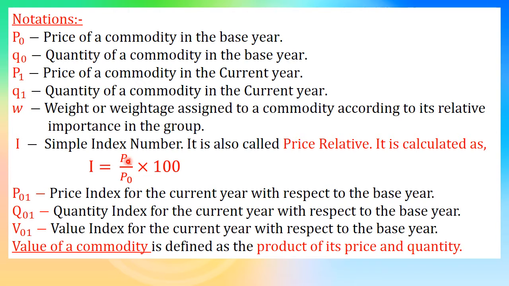Now P01 is the representation of price index number for the current year with respect to the base year, and Q01 is the quantity index number for the current year with respect to the base year, and similarly V01 is the value index number for the current year with respect to the base year. Now value of a commodity, I have already explained what is value. Value is defined as the product of its price and quantity.